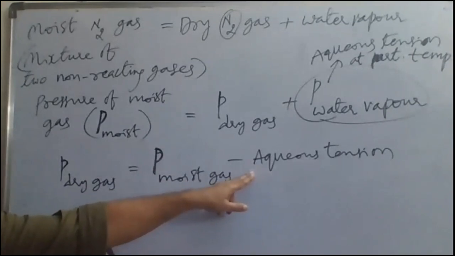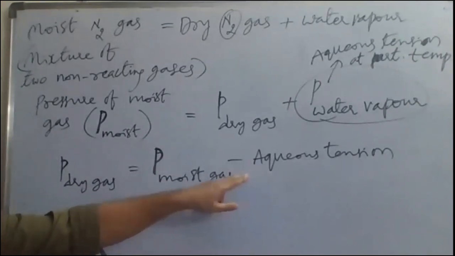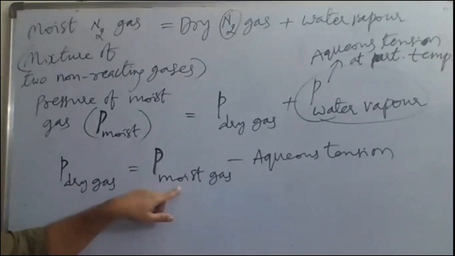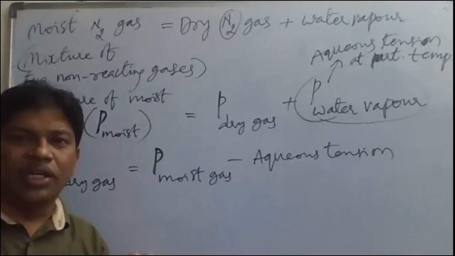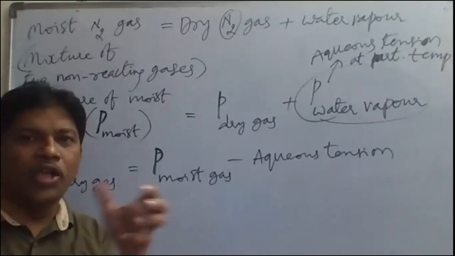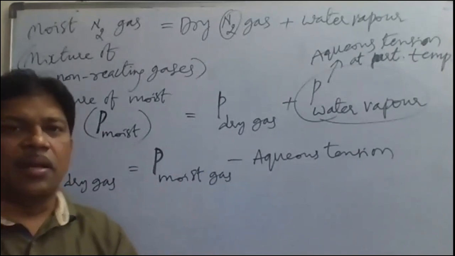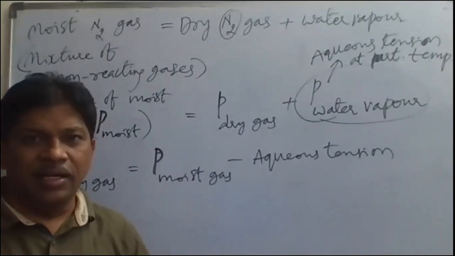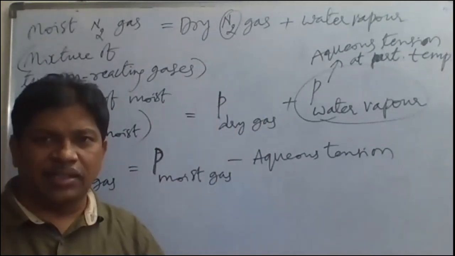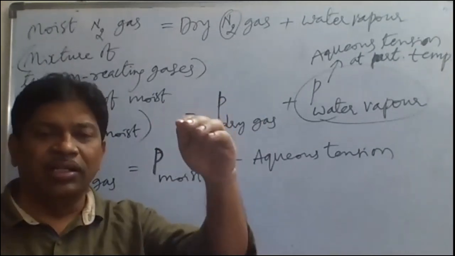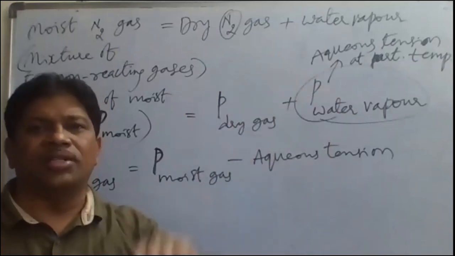This value will be given to you in numerical problems. And you will also be given the pressure of moist gas. They will not say directly the pressure of moist gas. They don't mention the word moist gas in the numerical problem. They say that some particular gas is collected above the surface of water, which has some X atm pressure.